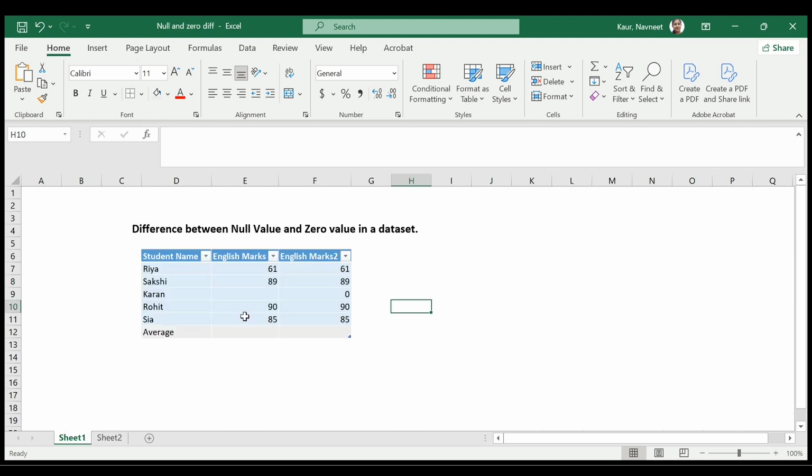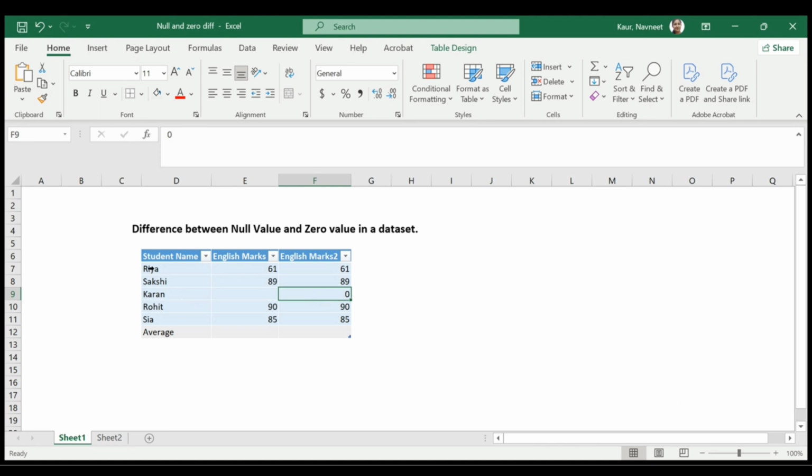Now, before moving to the third point of difference, let's move to our table example and try to understand the difference between null and zero value. Here you can see a table wherein student name is written here, and in the second column we have English marks. For this student Karan, the value for English marks is not provided. This cell is empty. And in the third column, English marks 2, these are the same marks, but we have the value 0 for Karan.